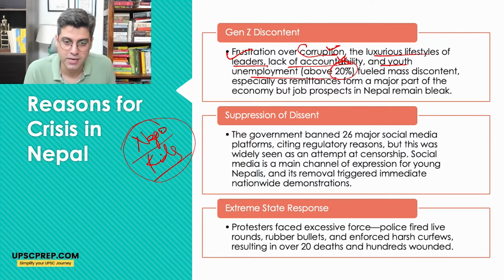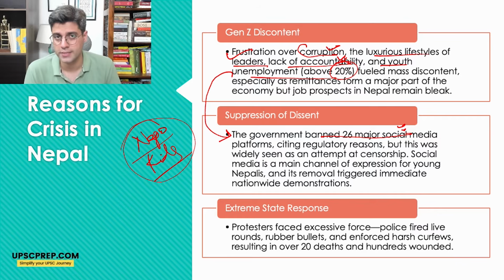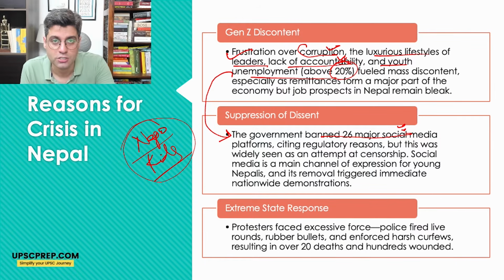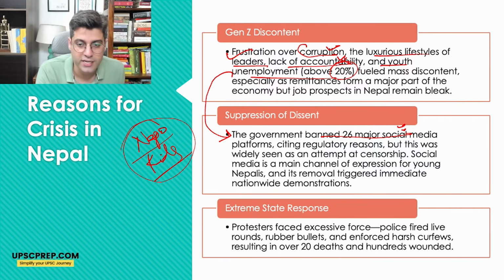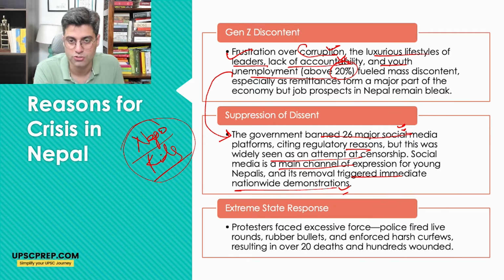But one of the major immediate triggers became that the government banned 26 major social media platforms. As you know, Gen Z are very active on social media, and the area where there is their freedom of expression, when they felt that it was being disrupted, citing regulatory reasons, this was seen as an attempt at censorship. So social media is a main channel of expression of young Nepalis, and its removal triggered immediate nationwide demonstrations.